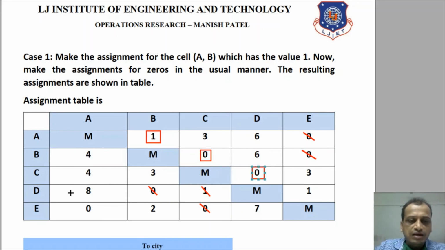What about D? D, there is 1 here because it is the second highest element. Clear? And finally we have 0 here. Clear? Now if you see, he will start with A, then go to B. From B he will go to C. From C he will go to D. From D he will go to E. And from E he will come back to A. So there is a cycle here. It has completed the cycle.